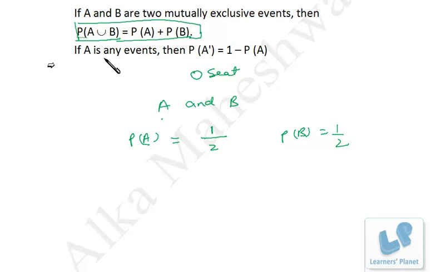The next is, if A is any event, then PA bar is 1 minus PA. That means if the probability of occurrence of any event is PA, then the probability of negation, that is, if that event should not occur, is 1 minus the probability of occurrence, right? So PA bar is equal to 1 minus PA, or we can say probability of occurrence of event A plus probability of not occurrence of event A is equal to 1, right? So in all, the total value of the probability will remain the same, that's 1. Okay.